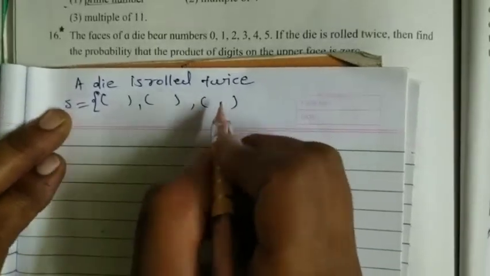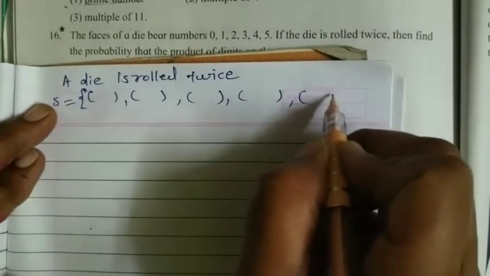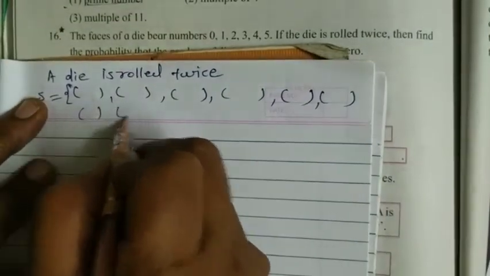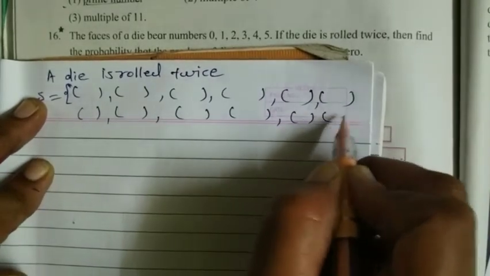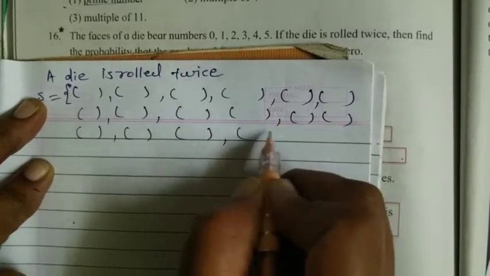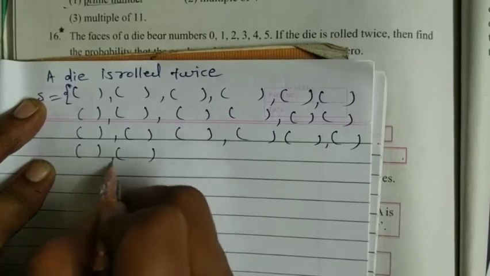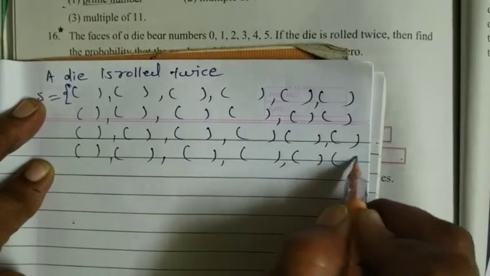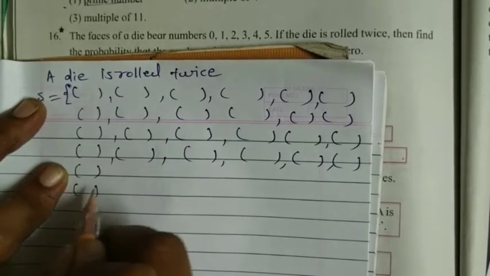First we have to write down the brackets for neat writing, because there are 36 possibilities, starting from 0 on the first die, 0 on the second die. Like this way we can write them down. One, 2, 3, 4, 5 and 6th row will be there.